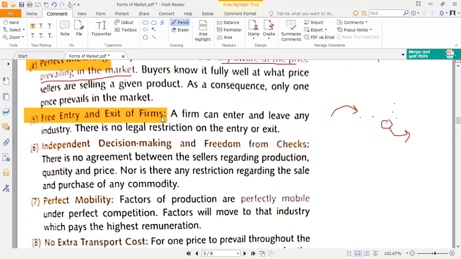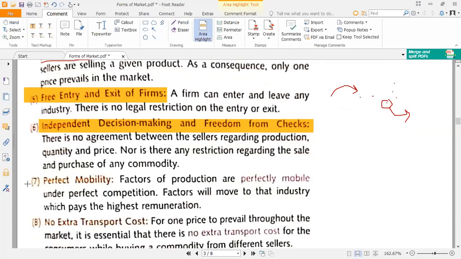Point number 6 is independent decision making and freedom from checks. So there is no agreement between the sellers regarding production, quantity, and price. All the firms are independently making decisions. There is no restriction regarding the sale and purchase of any commodity. All the firms and the buyers are free to make their own decisions. This is what point number 6 means.